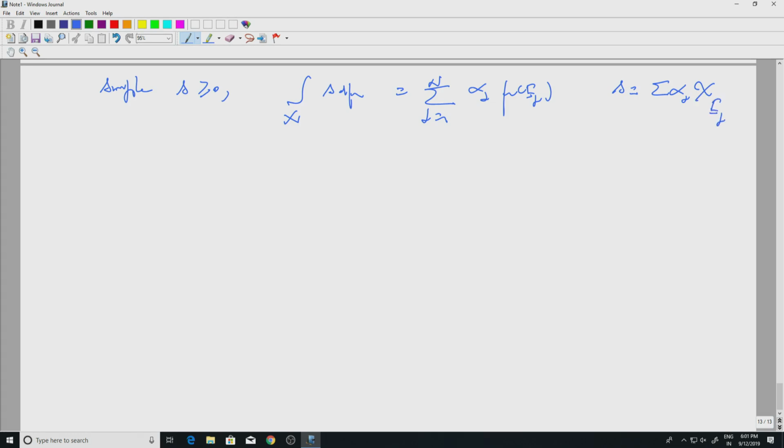Then we looked at measurable positive f, and the integral was defined to be the supremum over all simple functions s less than or equal to f of the integral of s d mu.